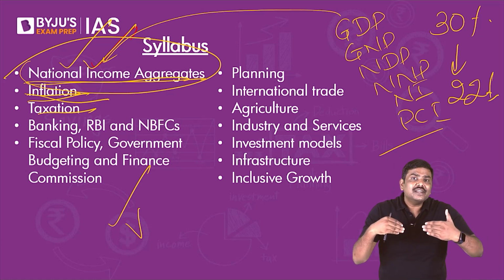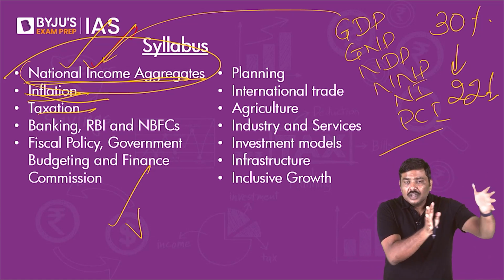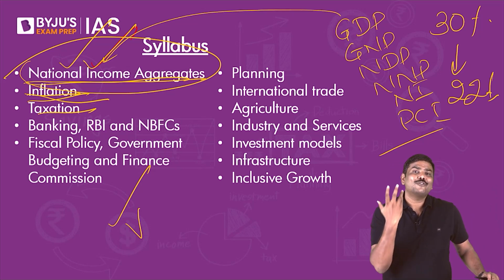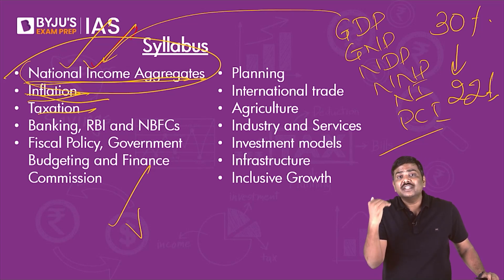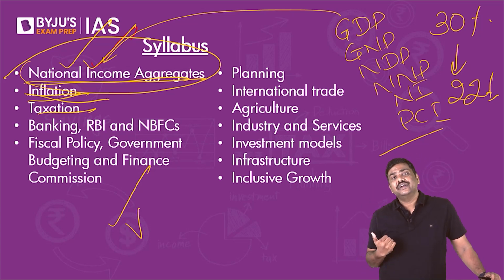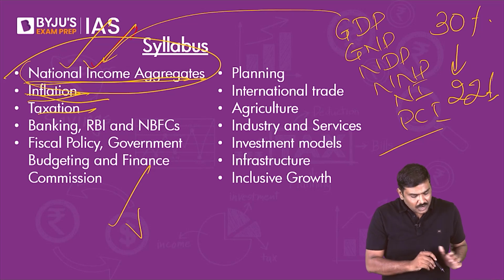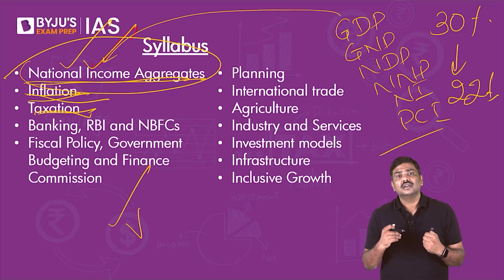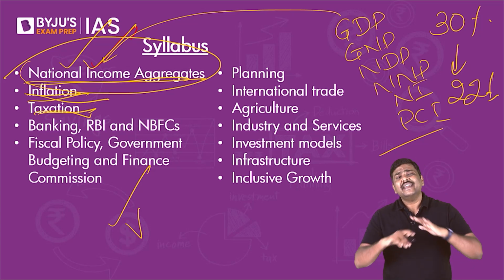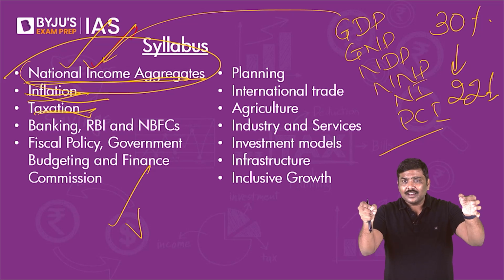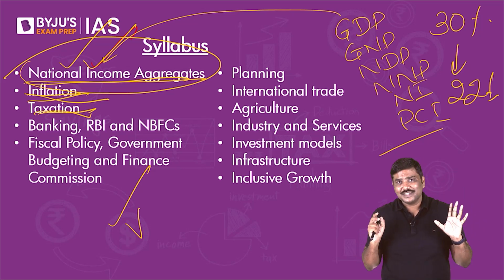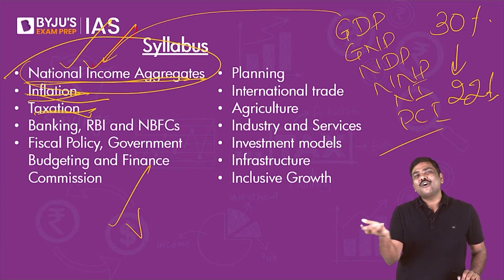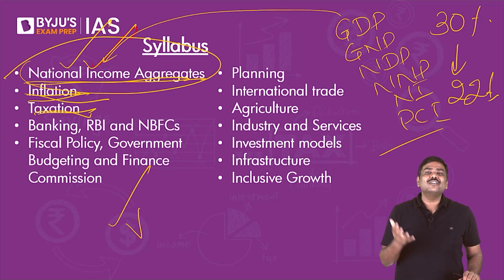In that case, you are expected to write what are the positive aspects, why the Government of India reduced it. If they have reduced it, what is the impact of it? What is the impact of this particular reduction in the corporate tax rate? Or else another example under taxation, the best example is GST, Goods and Services Tax. You will have to understand everything related to GST, again keeping in mind the requirement of UPSC. Don't mug up the calculations in UPSC. Don't mug up which documents you need to submit, which office you will have to go to.